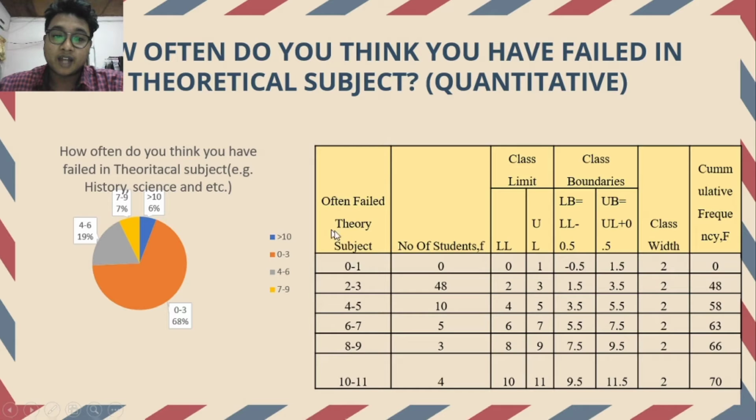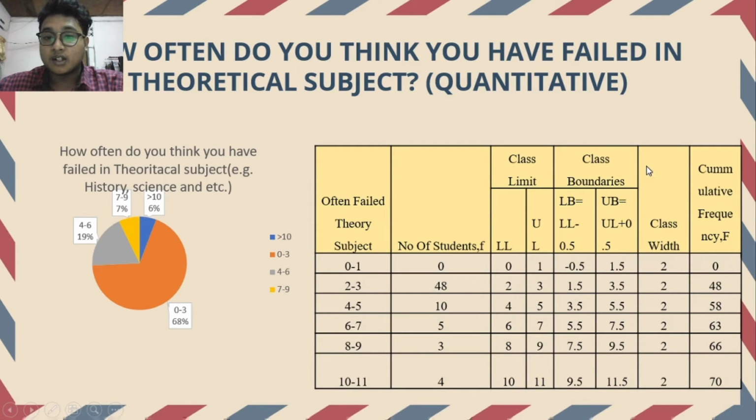Here x is how often students failed the theory subject, which means 0 until 1 and so on until 10 until 11. Not to forget the frequency, which means the number of students, based on the pie chart that we made, and also the class limit, class boundaries, and class width.